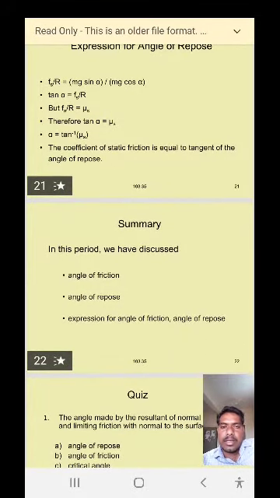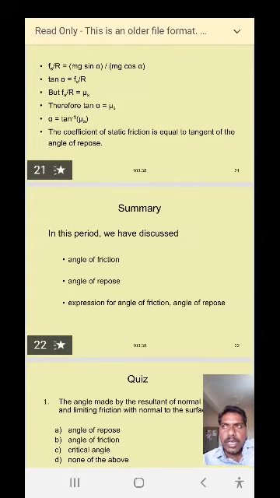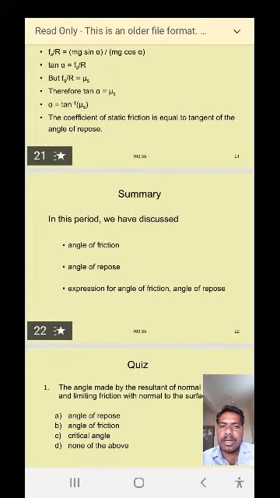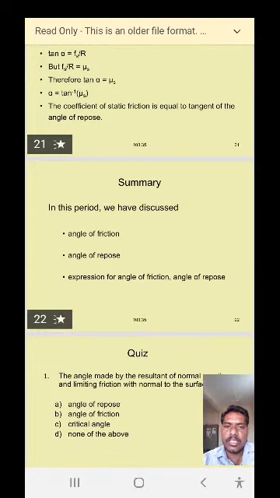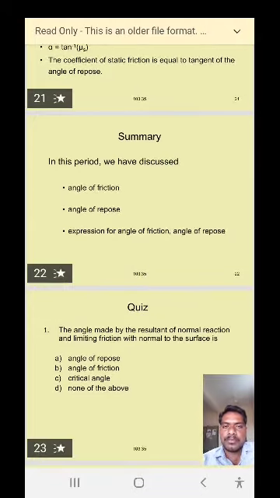Then the summary. Summary means what we have discussed or studied in today's class. We have discussed the angle of friction and the angle of repose, and one more topic, the expressions for the angle of friction and the angle of repose.